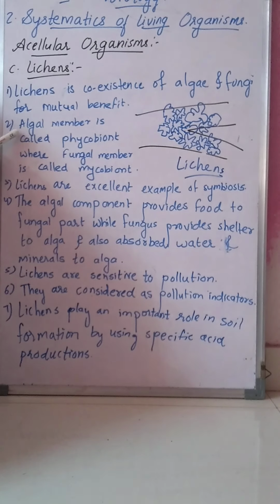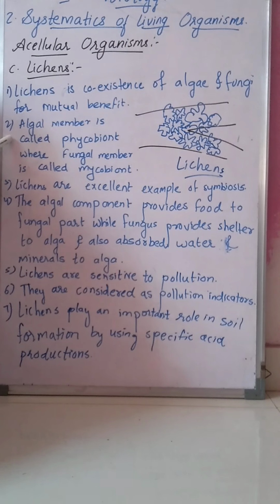The algal member is known as phycobiont. As I said, lichen has both members, algae and fungi. So the algal member is known as phycobiont, whereas the fungal member is known as mycobiont.